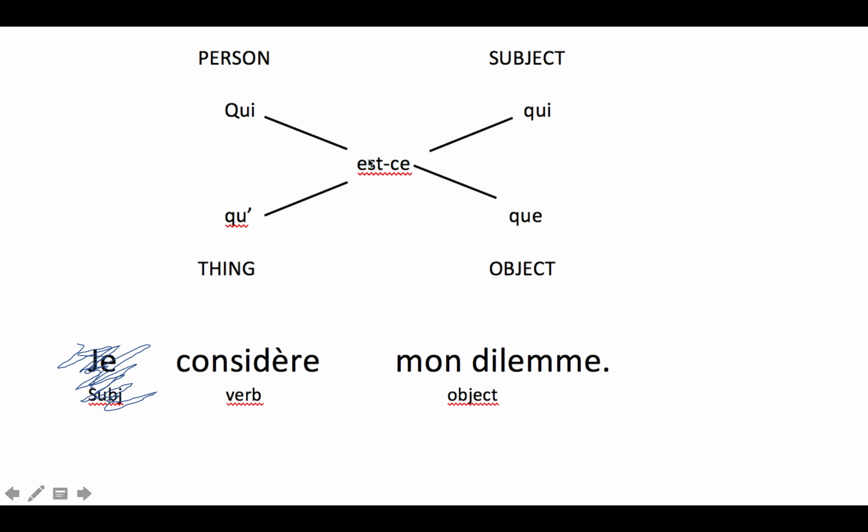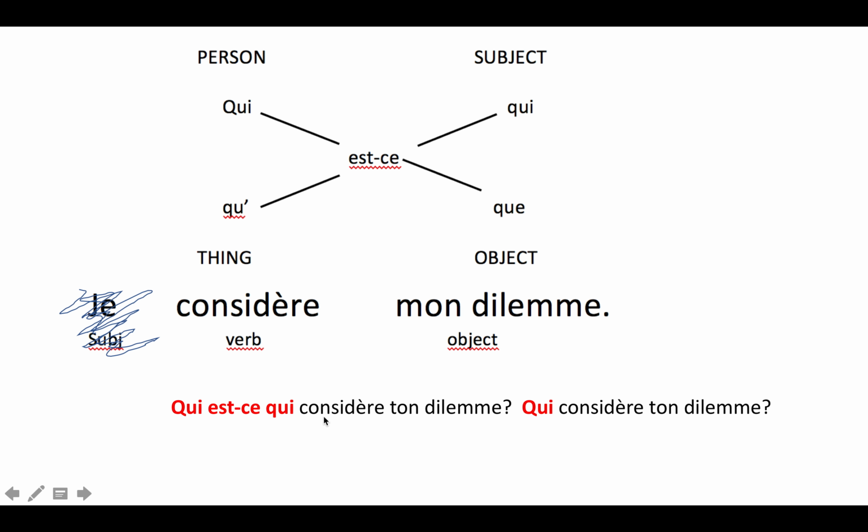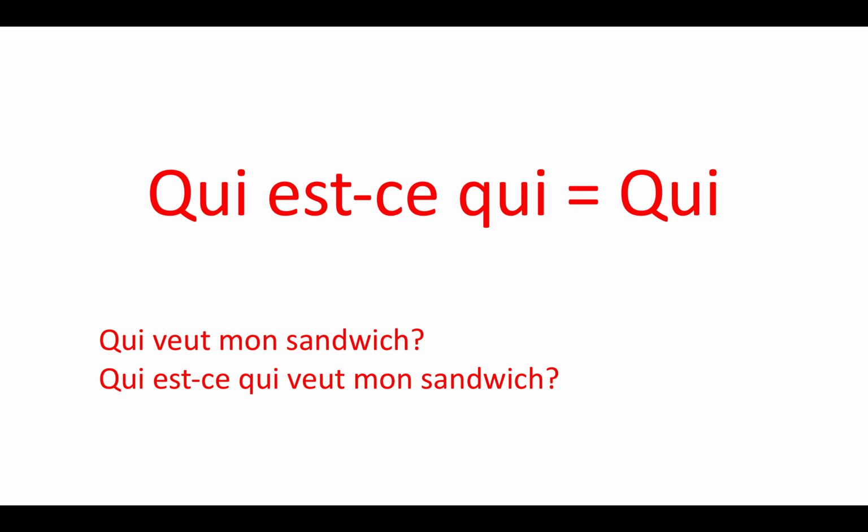So I'm going to say qui est-ce qui. Okay, let's see what happens. Qui est-ce qui considère mon dilemme? And guess what? If you're saying qui est-ce qui, it is also possible just to say qui. Qui est-ce qui can also be replaced by qui. Qui veut mon sandwich? Qui est-ce qui veut mon sandwich? Qui est-ce qui can always be replaced by qui.